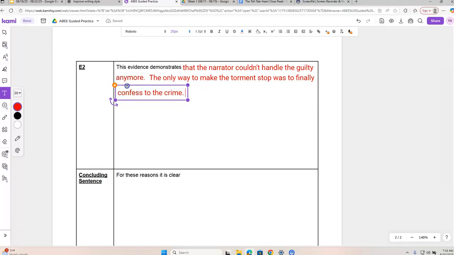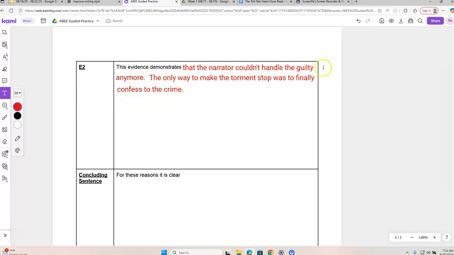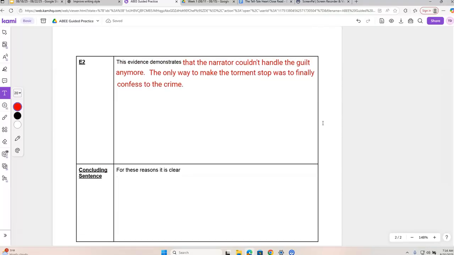All right, so this evidence demonstrates the narrator couldn't handle the guilt anymore. The only way to make the torment stop was to finally confess to the crime. So again, tying it back to the fact that the guilt is eating away at him, he has to confess. If you need to, pause the video, copy down the E2, and then we'll move on to the concluding sentence.